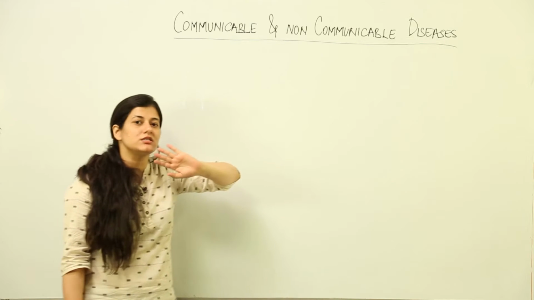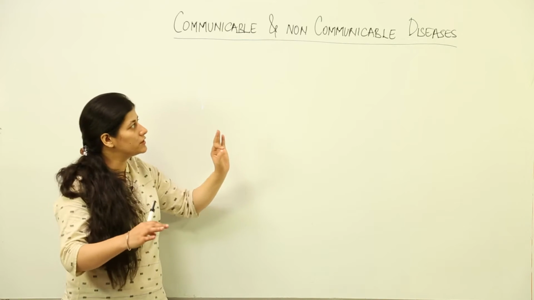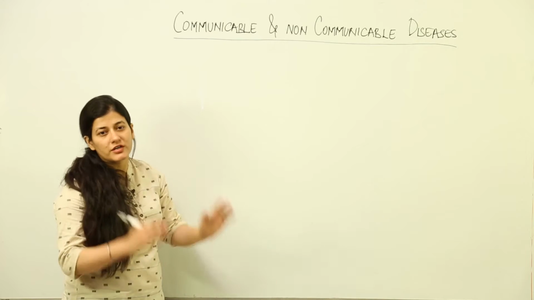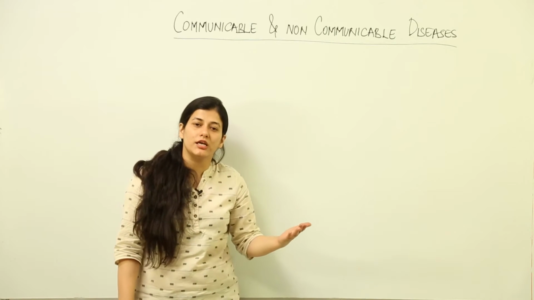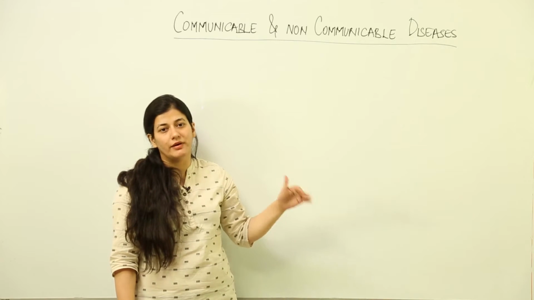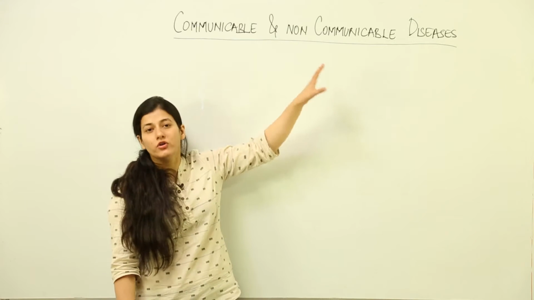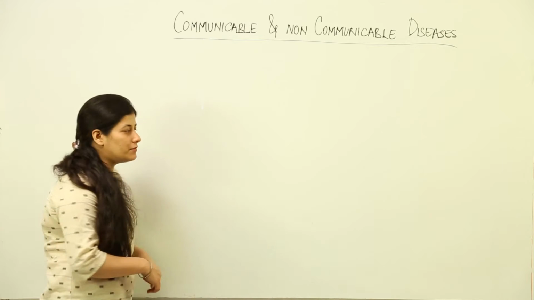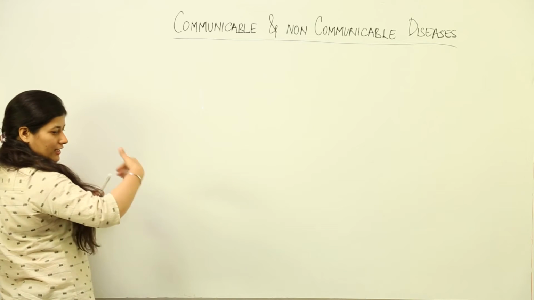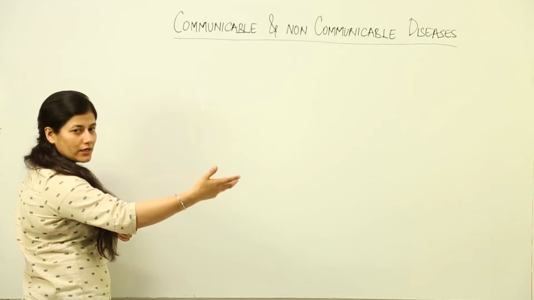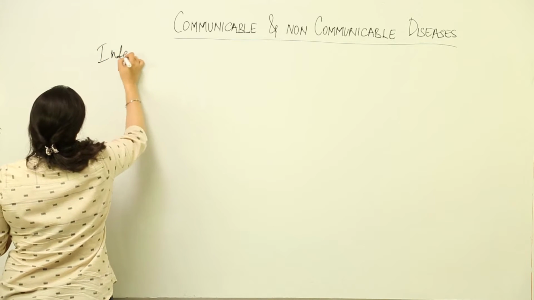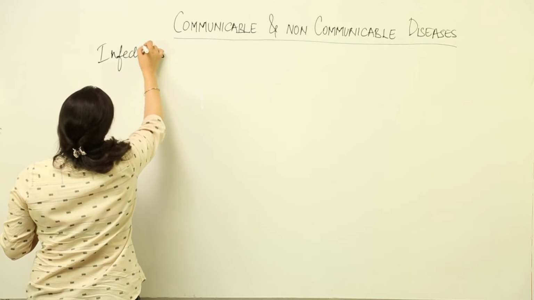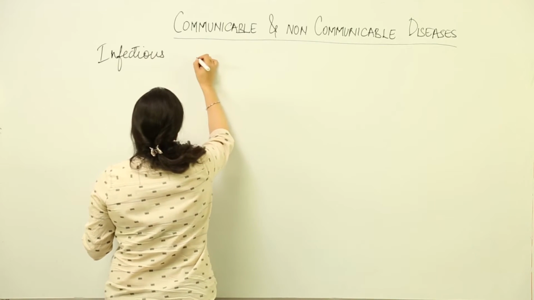Now this is certainly without doubt not the first time that you are hearing this term. Those diseases which are infectious in nature come into the communicable category, while those which are non-infectious are non-communicable. What does communicable mean? That a person infected can pass on the disease to an uninfected person. So we have otherwise infectious and non-infectious diseases, okay.